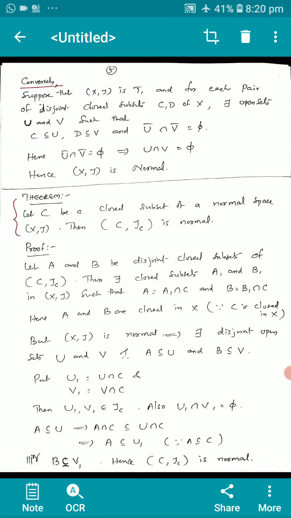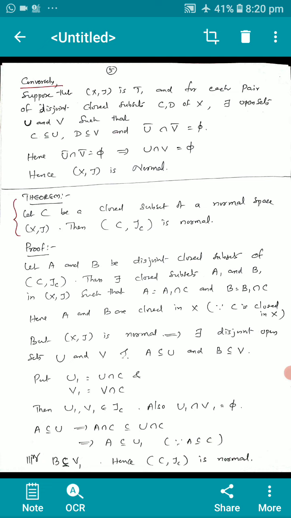Put U1 equal to U intersection C, V1 equal to V intersection C. Then clearly U1 and V1 are elements of the subspace topology tau C. Also, their intersection U1 intersection V1 is phi. They are disjoint.